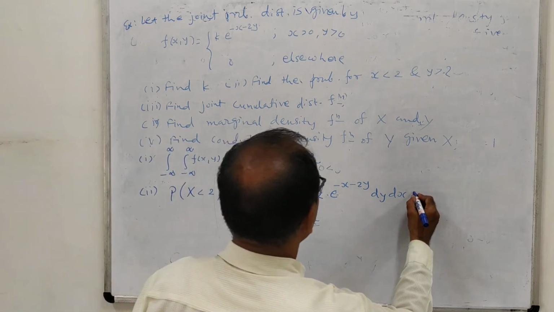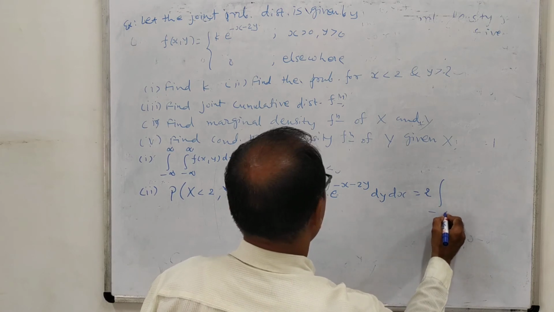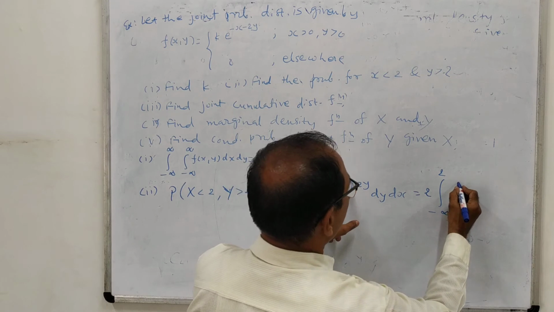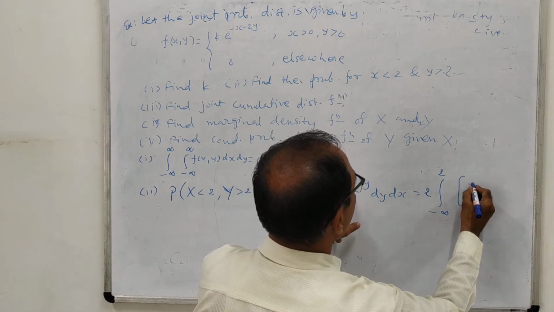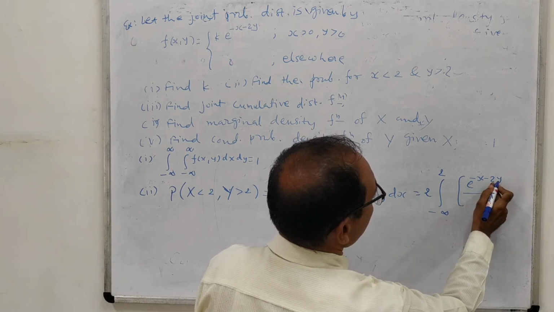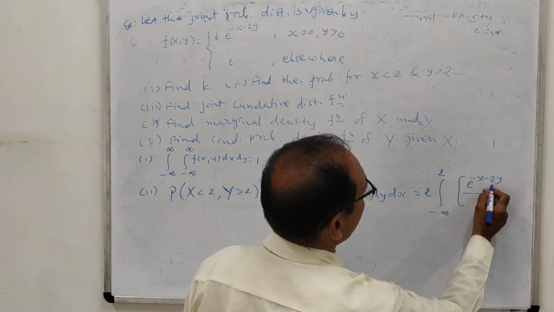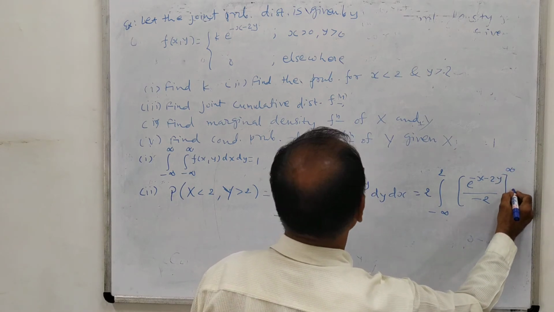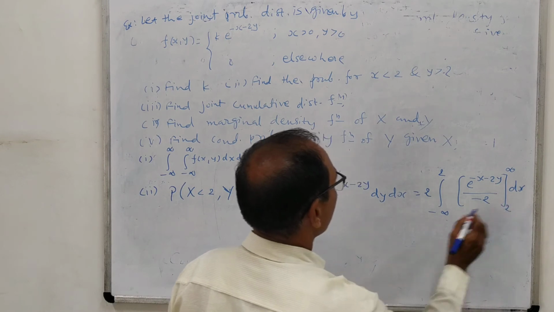So here the integration of this will be, we know that x is considered as constant. So the integration of e raised to minus 2y is e raised to minus 2y divided by minus 2, from 2 to infinity, dx. dy is already completed.